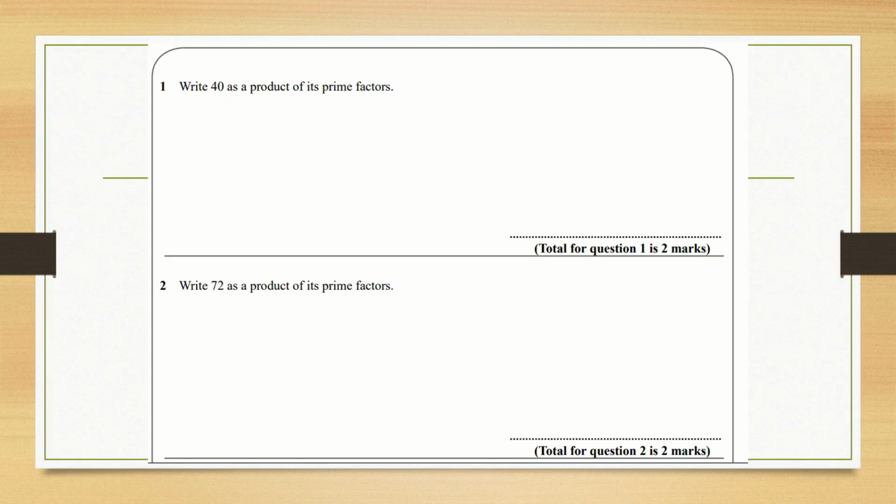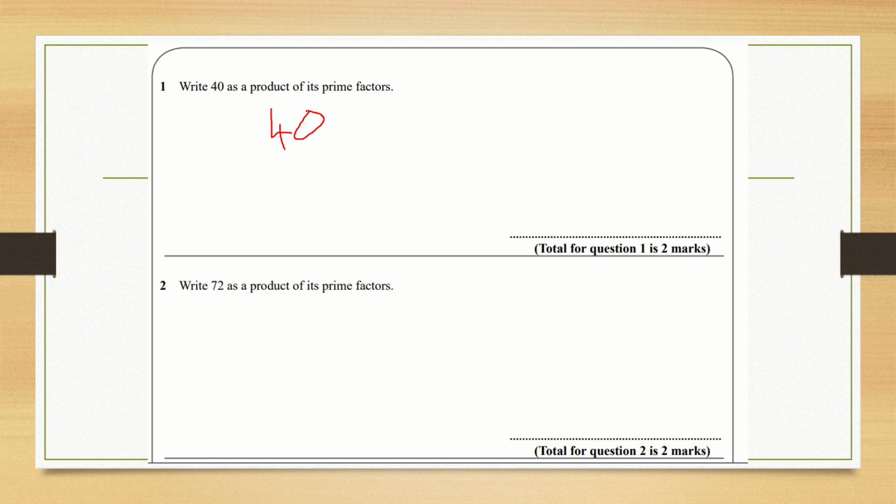So the first question here is asking us to write 40 as a product of its prime factors. Now, what we're looking to do here is find the combination of prime numbers that multiply together to give 40. And we do this by drawing out a factor tree. So we'll start with the number that we're given, 40, and we'll go through our prime numbers and see which ones it's divisible by.